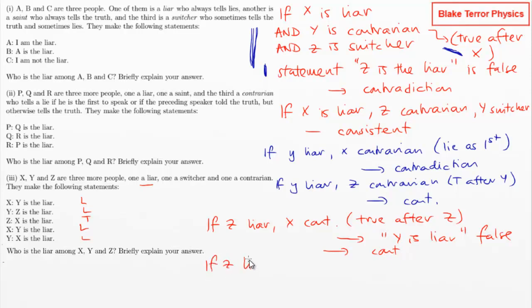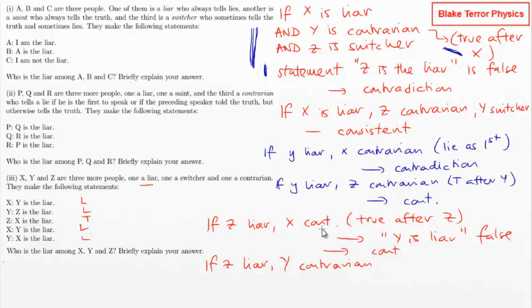So we've got one more permutation then. So if Z is the liar and Y is the contrarian, so X is saying that Y is the liar, which is a lie. So Y would have to be telling the truth that Z is the liar, which he is. Then Z would be lying about X being the liar. Fine.